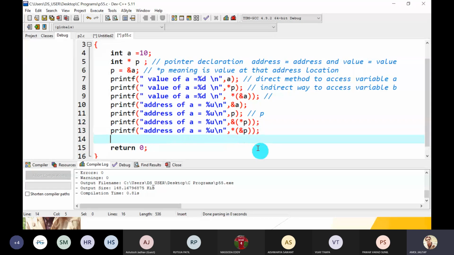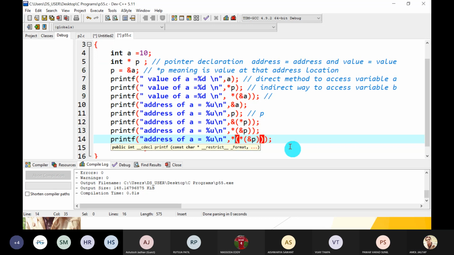Again, tell me, is it valid? Suppose pointer of pointer of address of P. I will cut it and paste it here. Is it a valid statement?